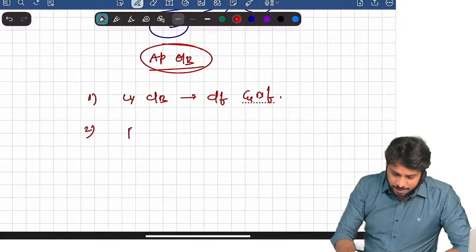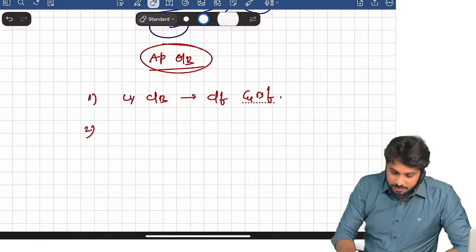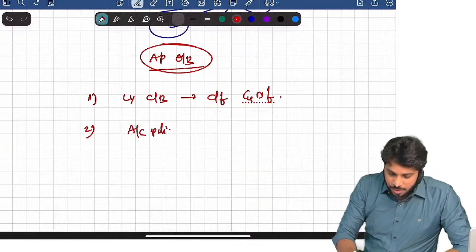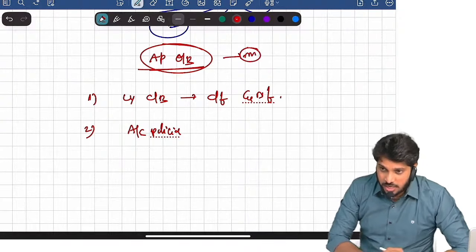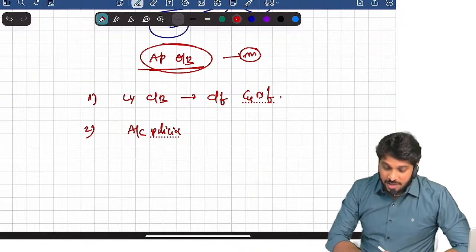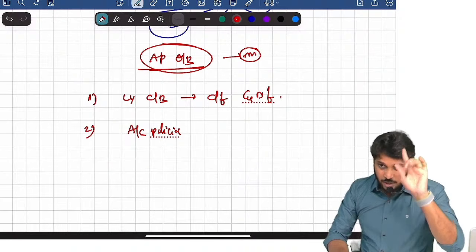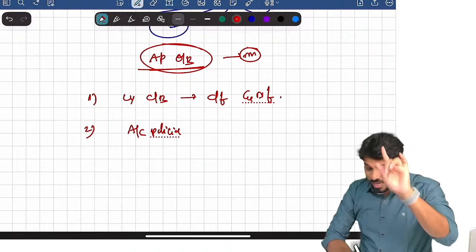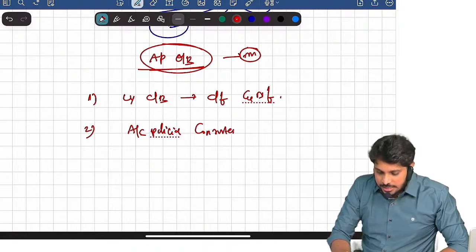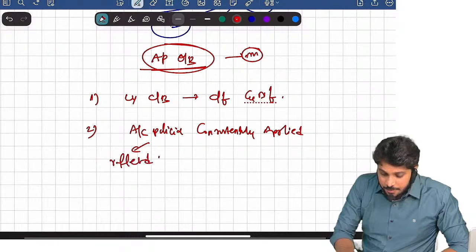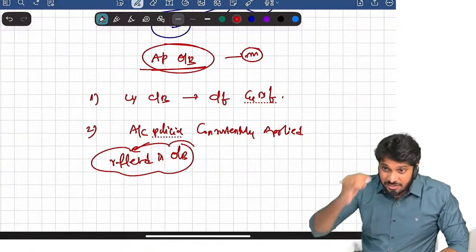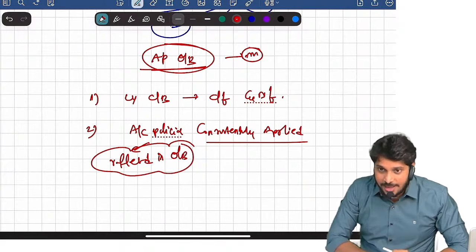Now perform and verify whether accounting policies are consistently applied. They will ask you a straight question, a 5 marks question: what is the audit procedure for opening balance? Second procedure, verify whether accounting policies reflected in opening balances were consistently applied.